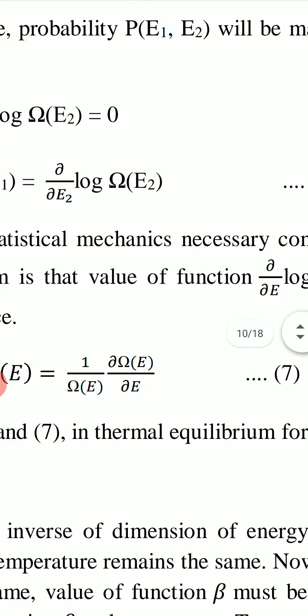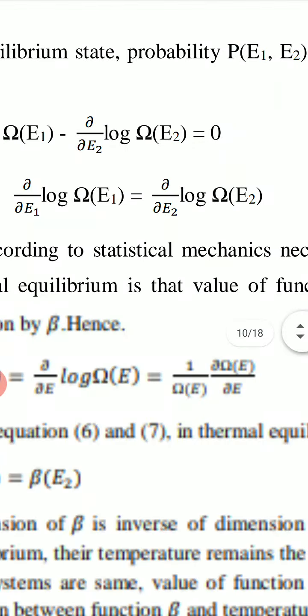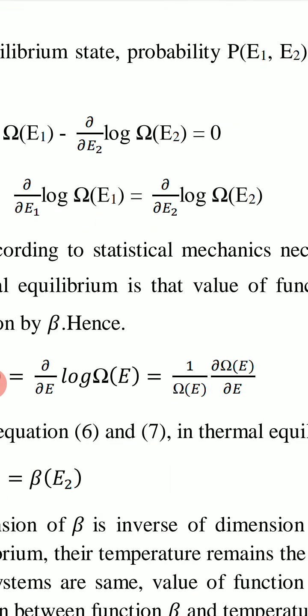From this equation 6, we conclude that the value of the function delta upon delta E log omega E must be same for two systems. If we put E equal to E1, then we get the value of left hand side, and if we put the value of E equal to E2, then we get the value of right hand side.